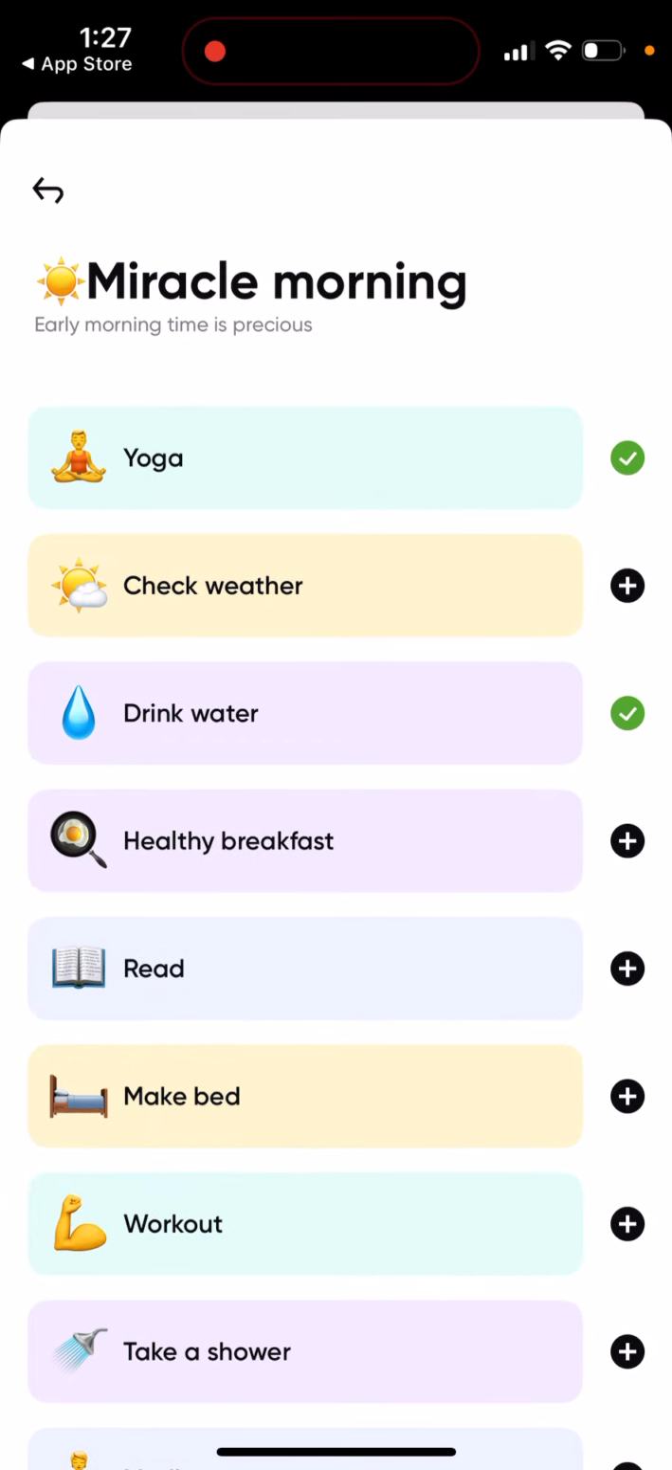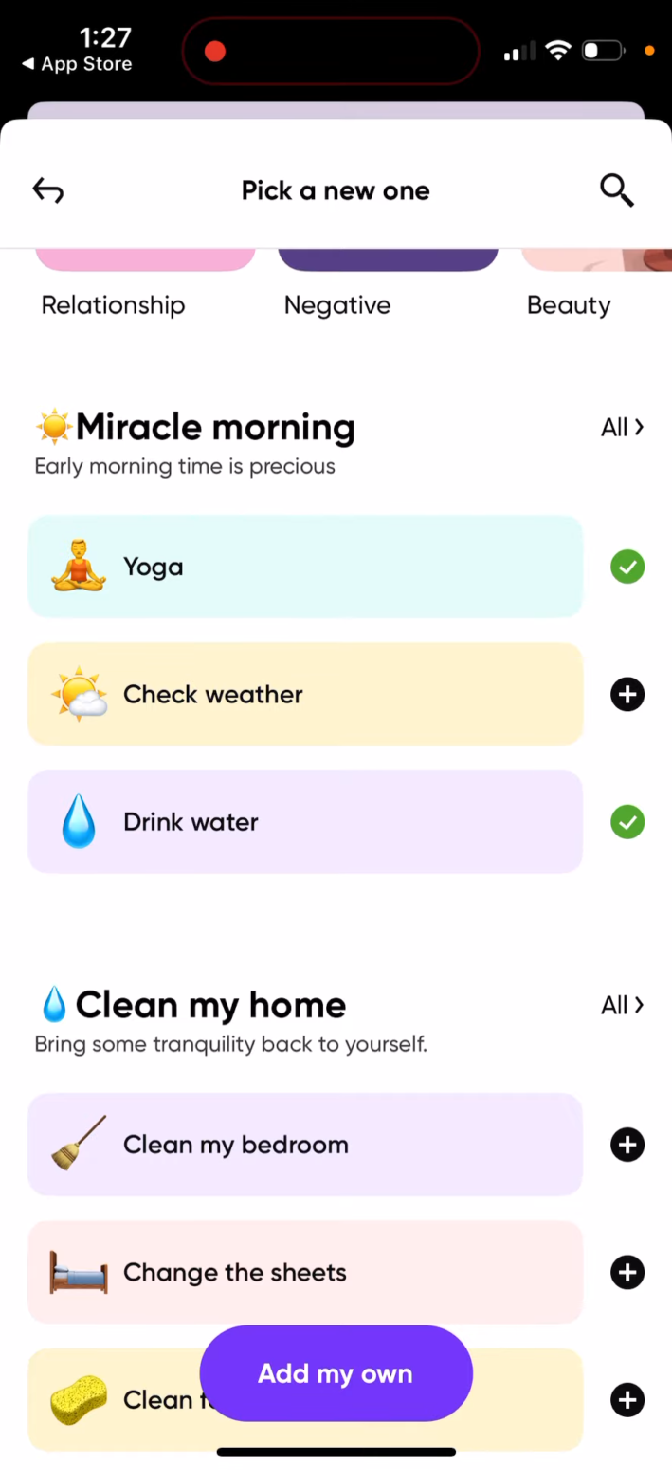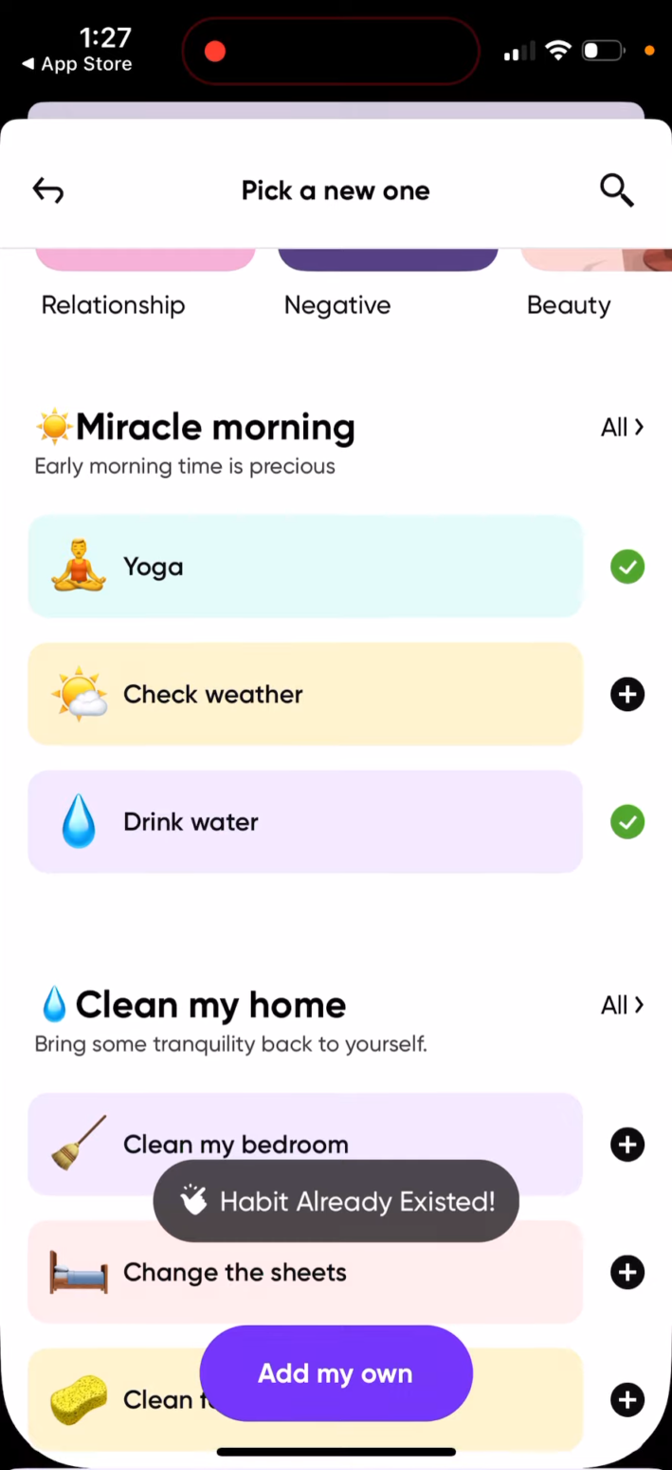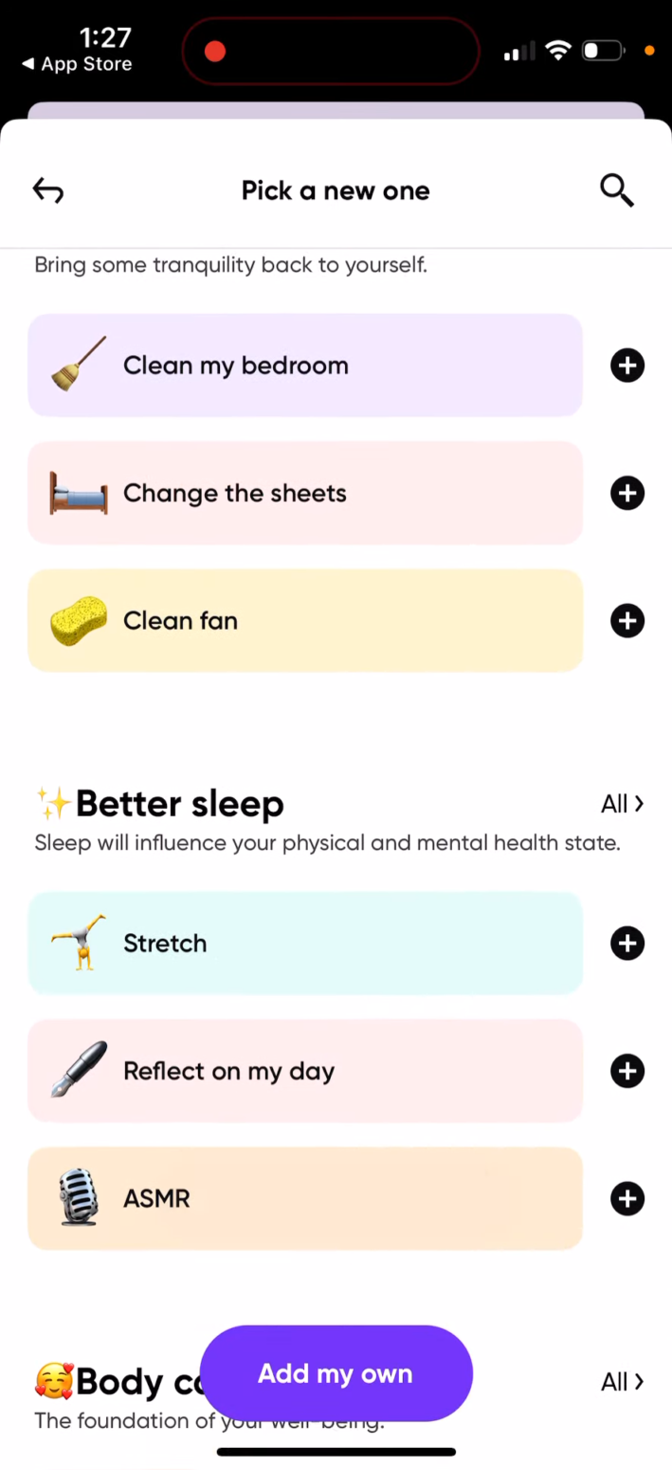So you set it up like your routine, and then you get a notification that you want to drink a glass of water every day at this time, and then you will be reminded. And so that's basically your habit.